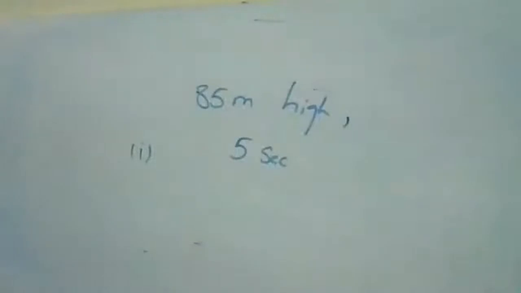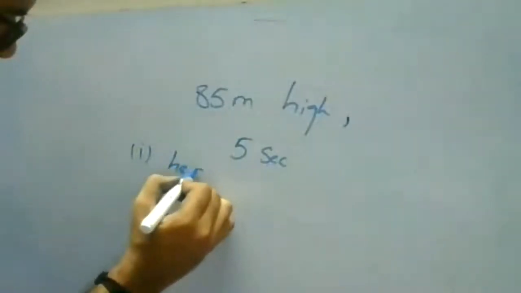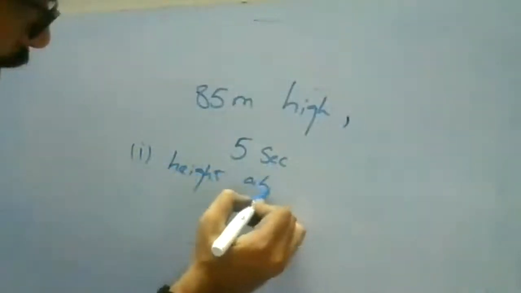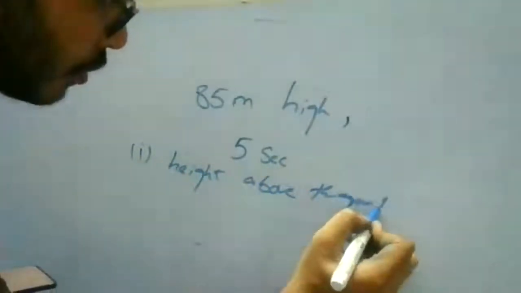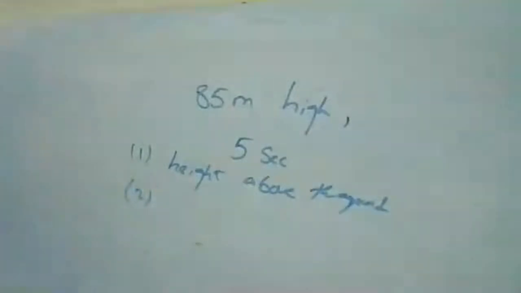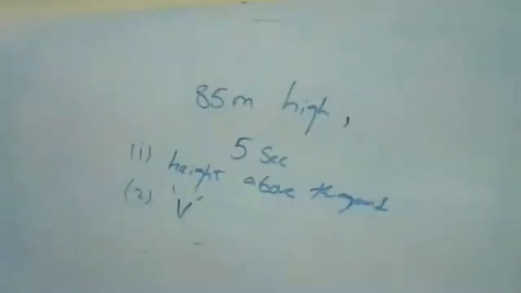First, find the greatest height above the ground. Second question, the velocity with which it reaches the ground.